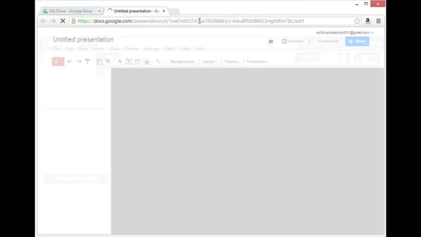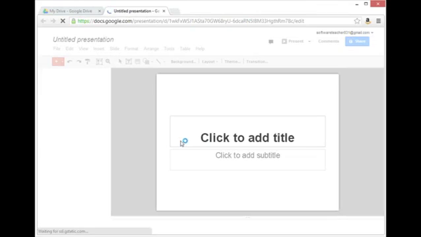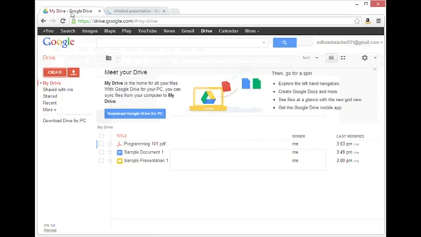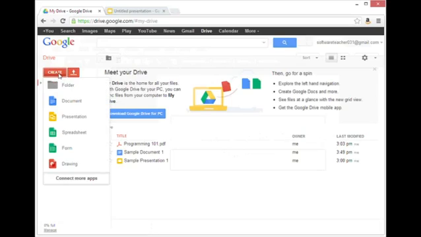And you can see I just clicked on that, and it looks a lot like PowerPoint. You can click to add a title, you can insert different types of slides. Back to my Google Drive, I can also create spreadsheets. And you'll see this looks like a spreadsheet.